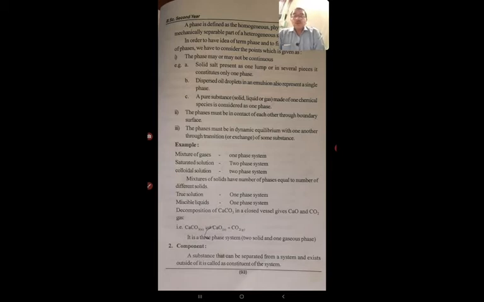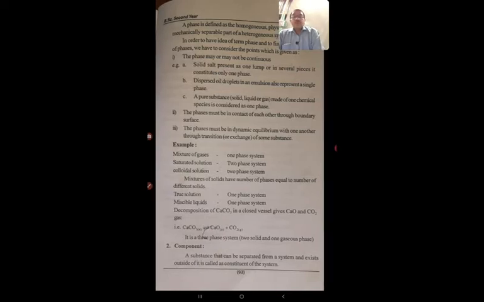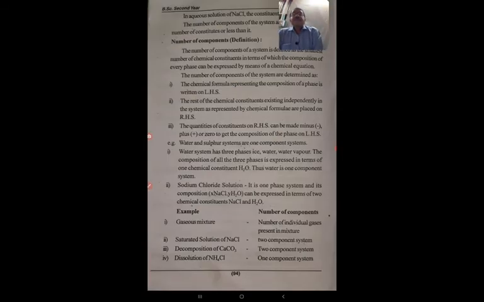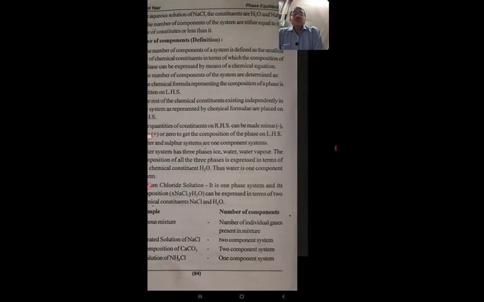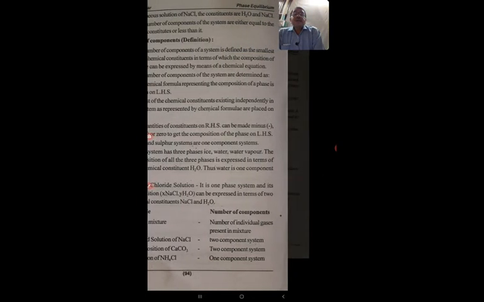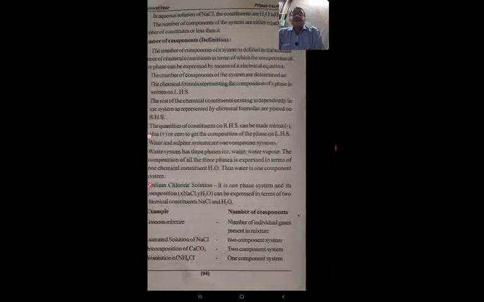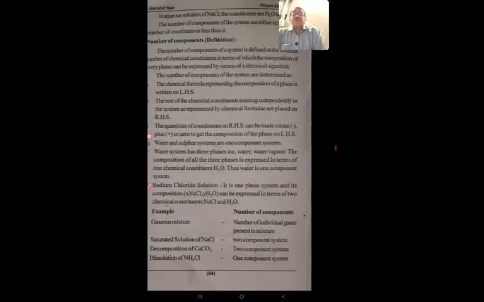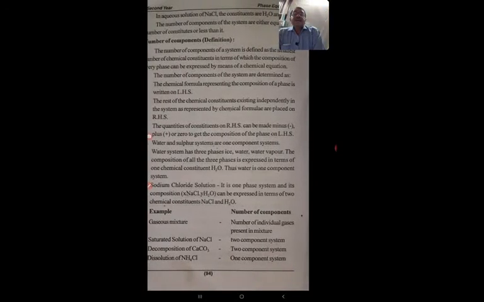Another term is component. A substance that can be separated from a system and exists outside of it is called a constituent of the system. Component is another term from the phase rule. In an aqueous solution of NaCl, the constituents are H2O and NaCl. The number of components of the system is either equal to the number of constituents or less than it.